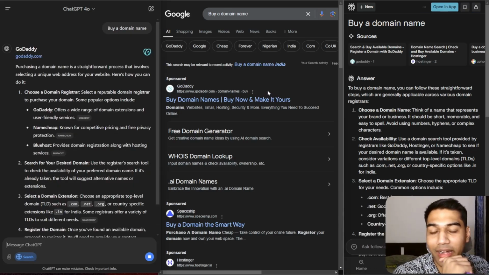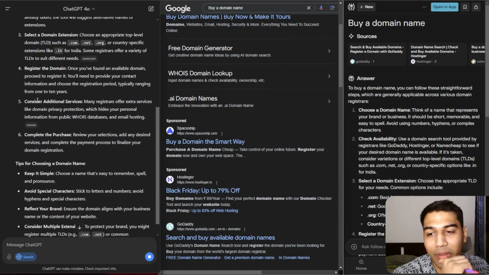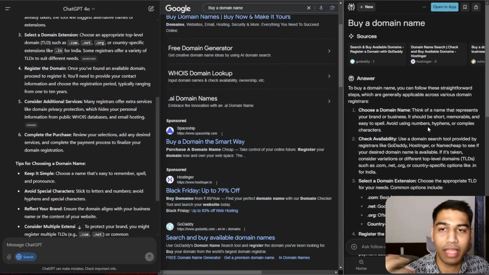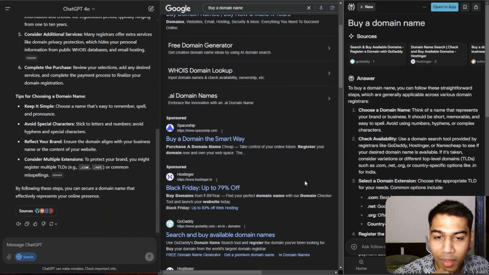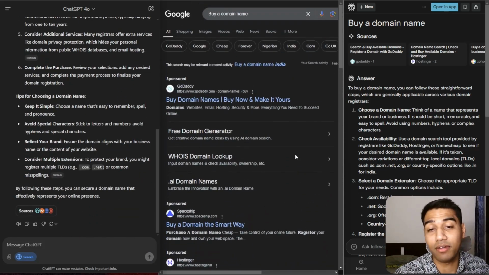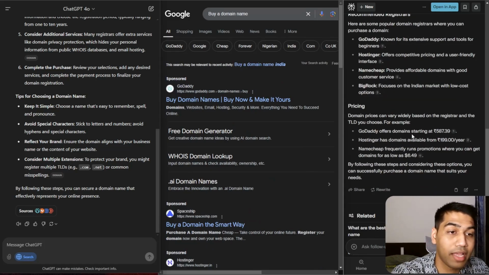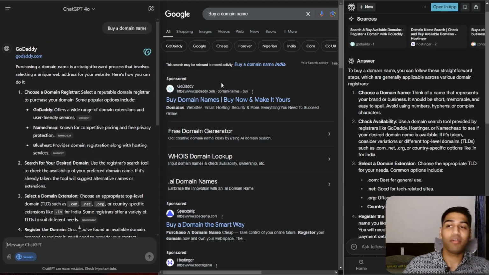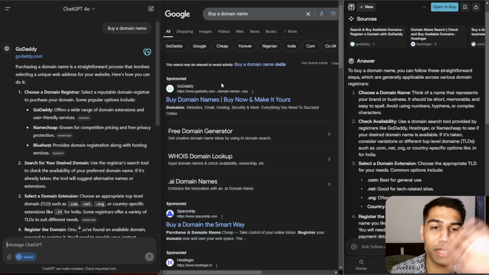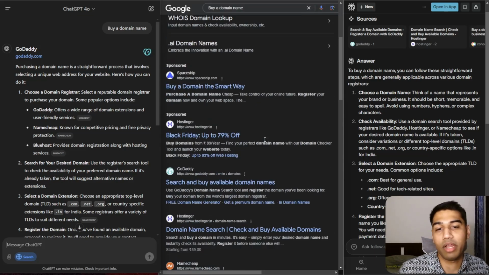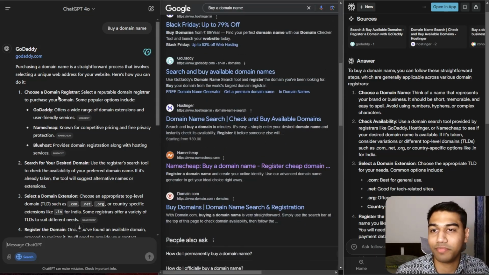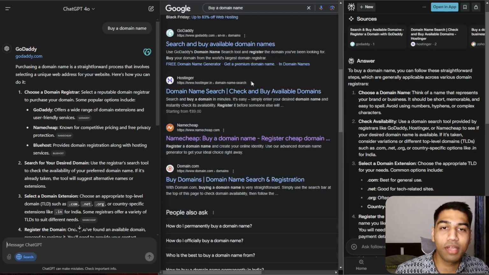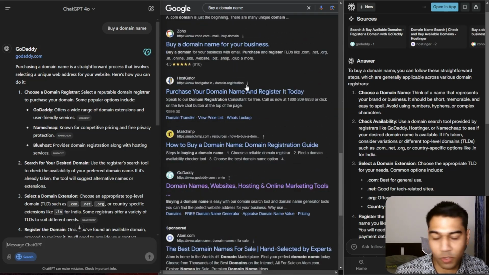GoDaddy. Again, GoDaddy is pretty big in India, so from an India perspective, I get it. They probably have my location and everything. But you know what? This is just better. First of all, I would choose something like this, result wise, which AI should have come up with and said, okay, here's how you can buy the domain name. GoDaddy is the best domain name host for India and so on, and you can see that. This is just like, Google, come on, you need to pick up your game a lot. This does not work for me, right?